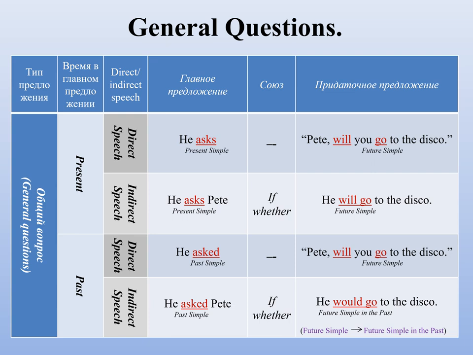Next one. In the past simple, he asked, Pete, will you go to the disco? Here, our reporting verb is in the past simple. That is why we change the tense. He asked Pete if or whether he would go to the disco. You see, we change the will to would.